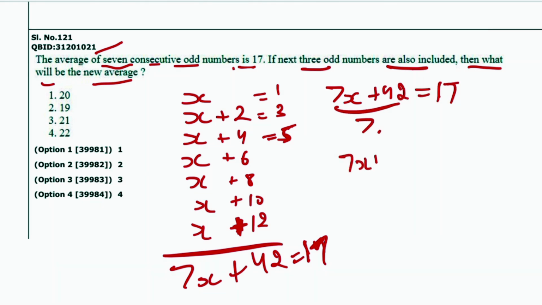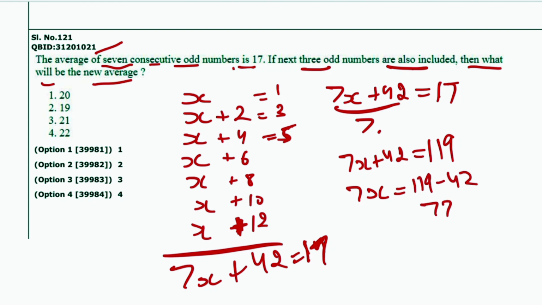So 7x plus 42 is equal to 119. 7x is equal to 119 minus 42. This is 77, and then x will be 11 divided by 7 ... so the value of x is 11.